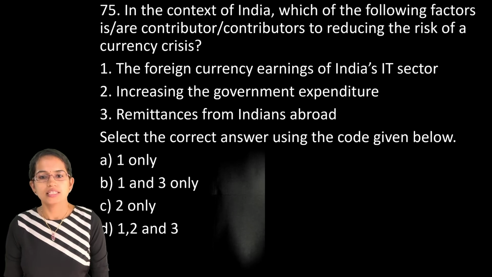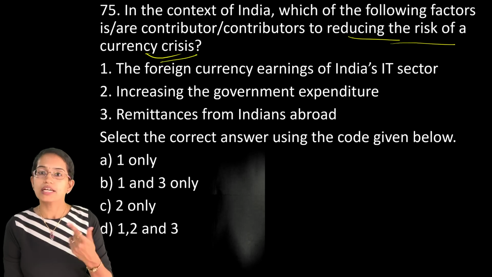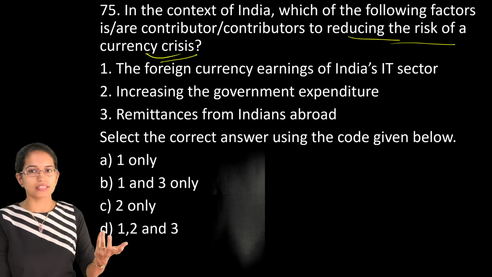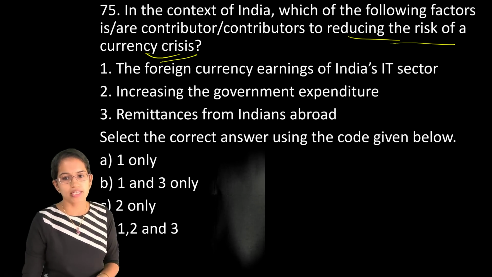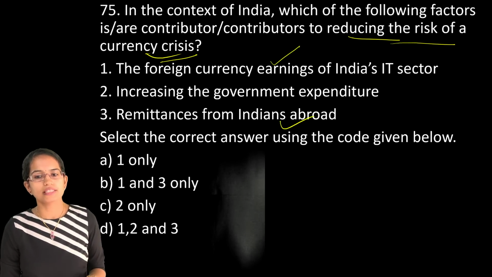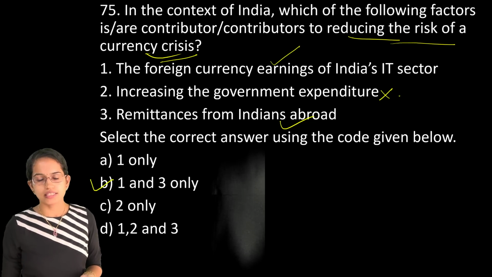The next is, in context to India, which of the following is a contributor to reduce the risk of currency crisis? Now currency crisis could be reduced only when you have trade surplus. So if you understand the basics of economics, this question becomes very, very direct. So this could happen only when you have the foreign currency earnings of the Indian IT sector or remittances from abroad. However, expenditure would not be part of it. So you have 1 and 3 as the right options.